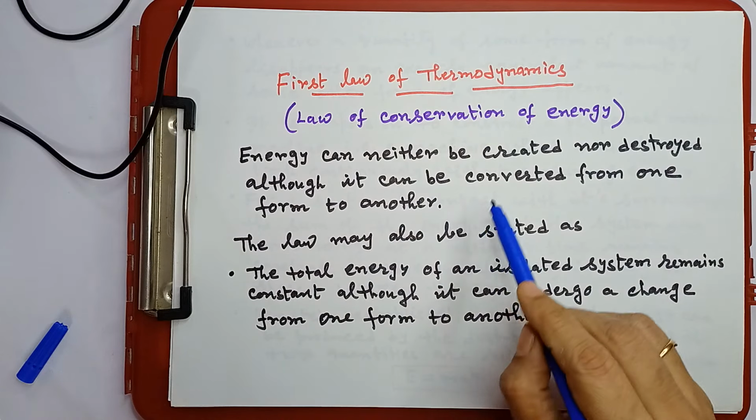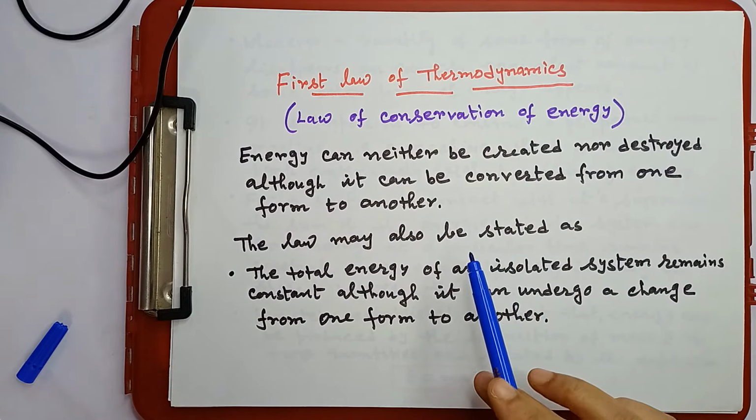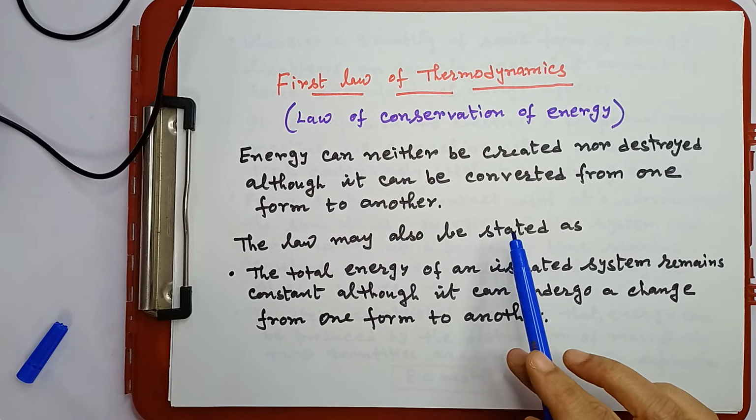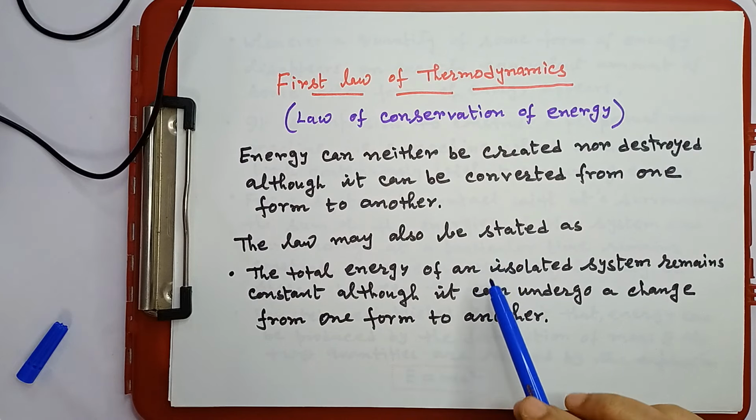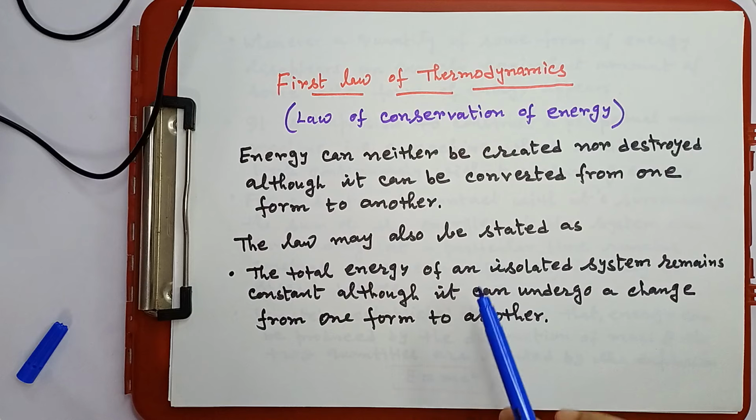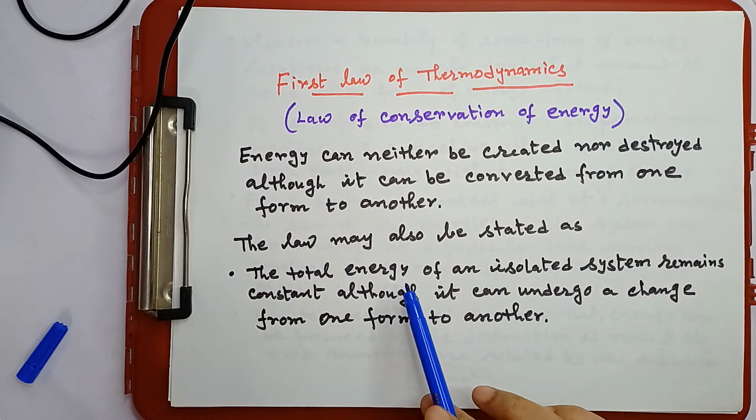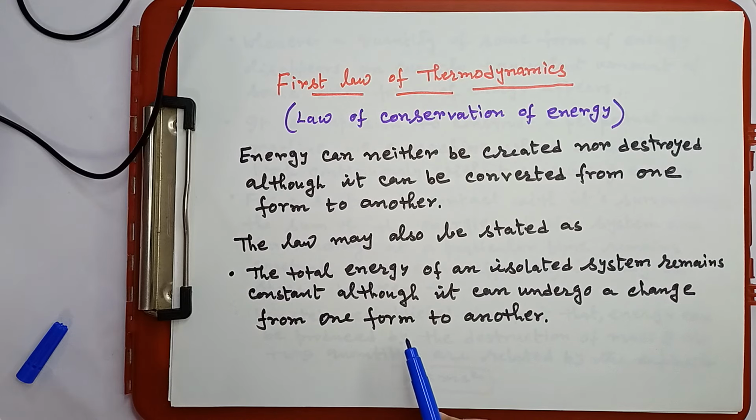The same statement can be stated in different ways. Therefore, this first law may also be stated as number 1: the total energy of an isolated system remains constant although it can undergo a change from one form to another.